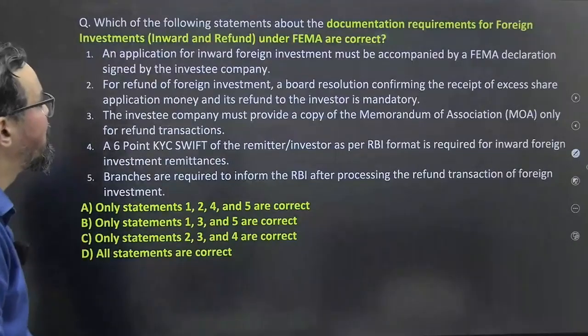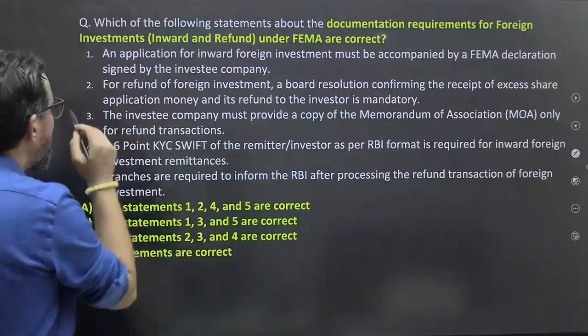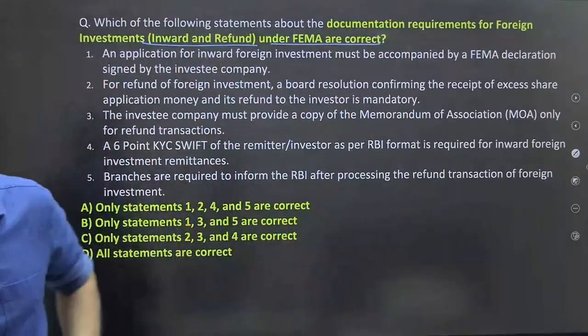Which of the following statements about the documentation requirements for foreign investment inward and refund under the FEMA are correct? So what will be your correct answer?